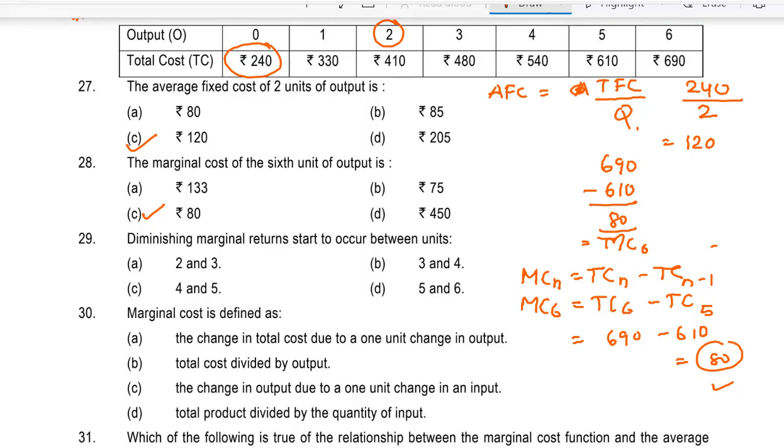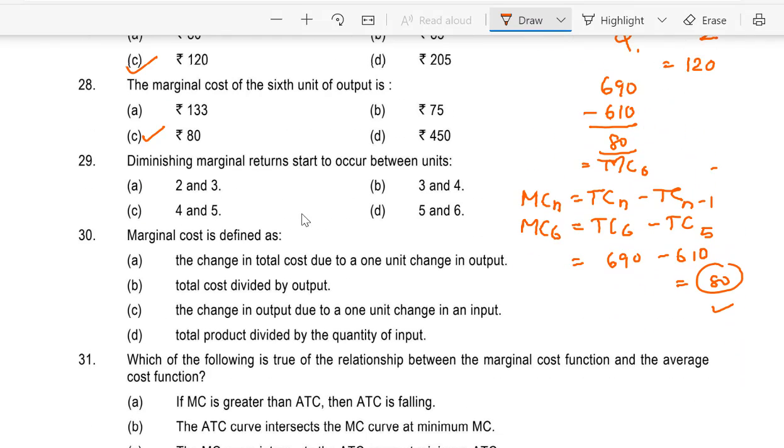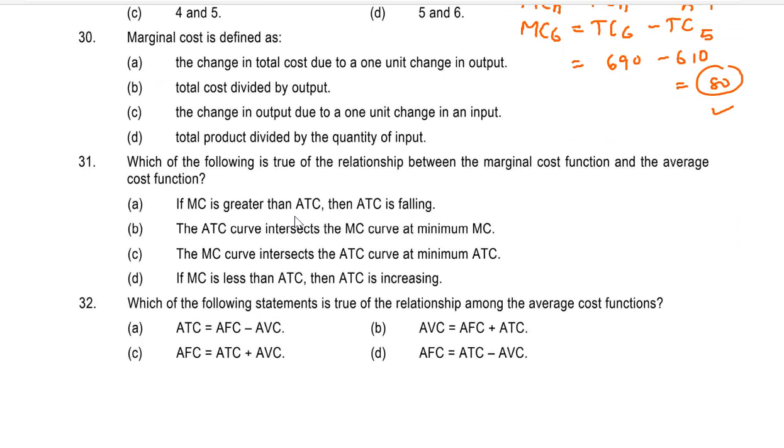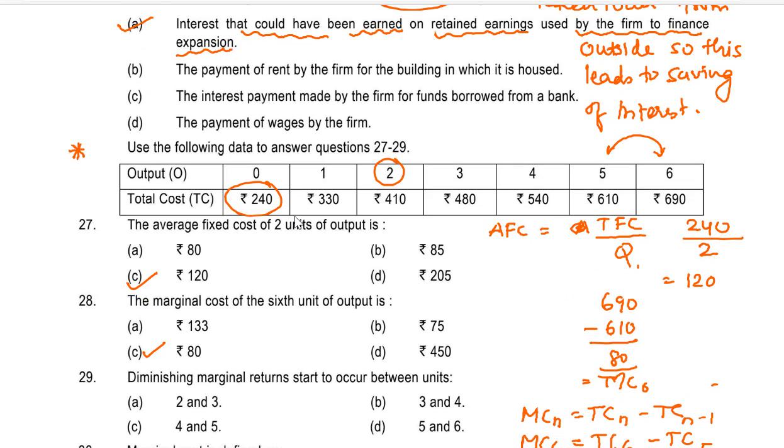Let's see 29th now. Diminishing marginal returns start to occur between units A, 2 and 3, B, 3 and 4, C, 4 and 5, or D, 5 and 6. Just check 2 and 3, 3 and 4. So it is 480, 540, 4 and 5, 540 and 610.